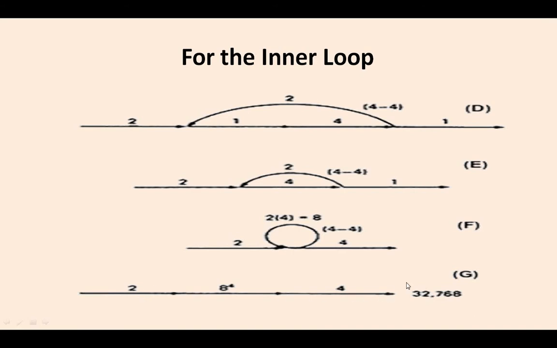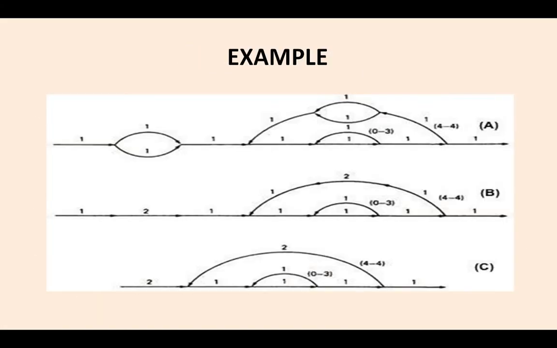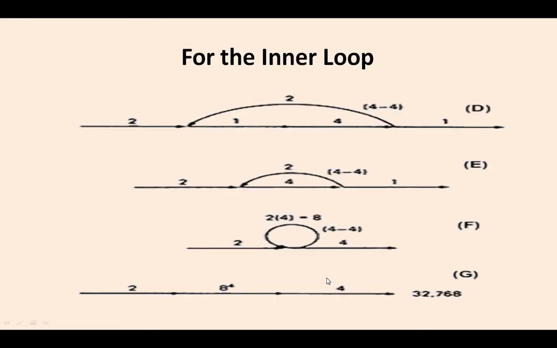So for the inner loop we have simplified like this. So what is the inner loop here? This one is the inner loop. For inner loops we have simplified in this graph. Up to C we have done. Under D what we got, we have simplified the inner loop, and finally we make it in the form of a plain line like this.